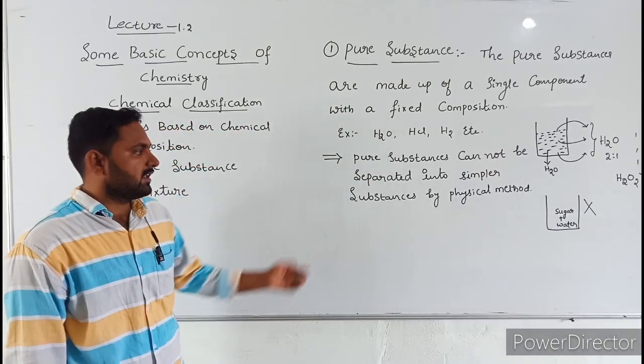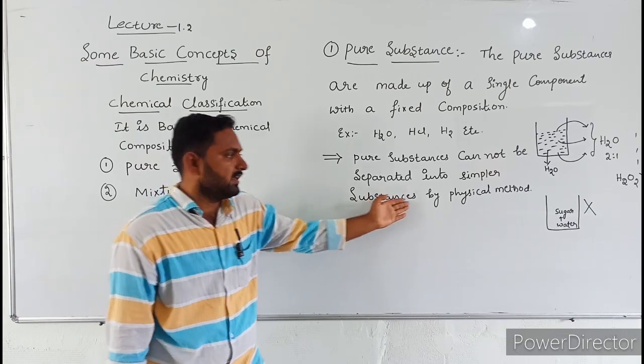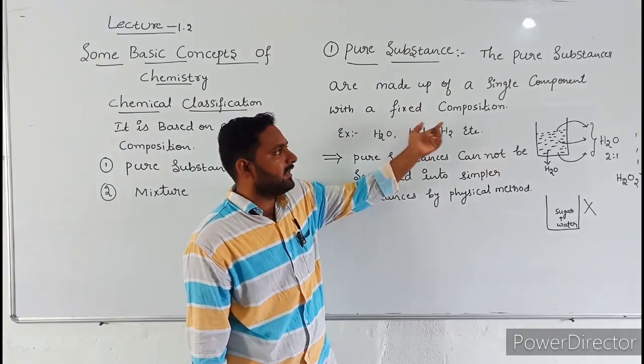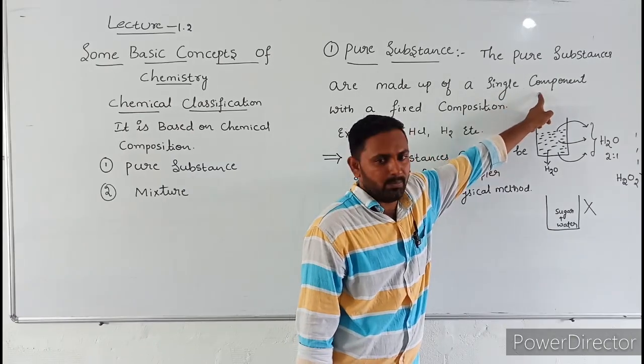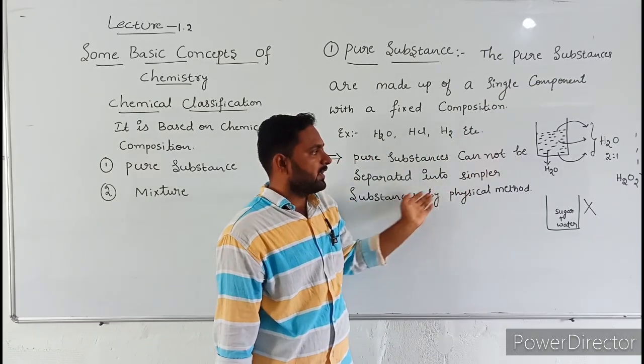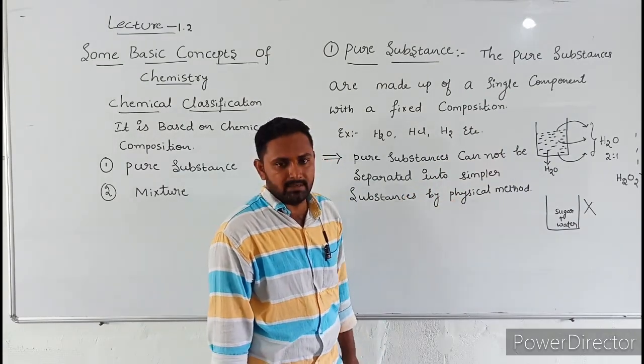Pure substances cannot be separated into simpler substances by physical method. Why? Because a pure substance contains only one component. That's why we cannot separate them by using physical methods.